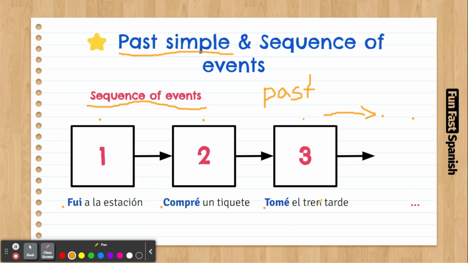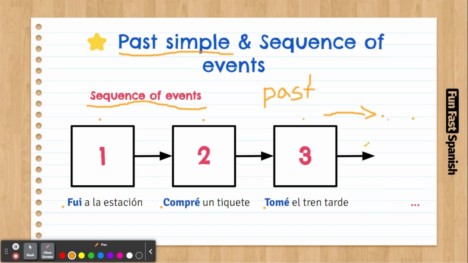So three things, in a sequence: first, second, third, and that's it. That's how you put these actions, these events, and we always use past simple for that.